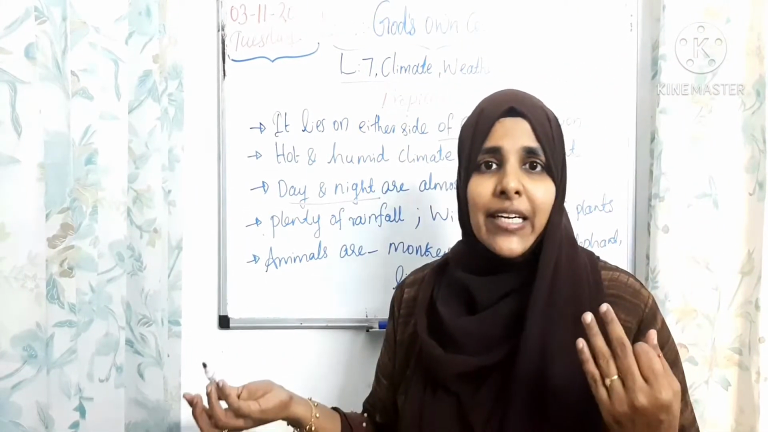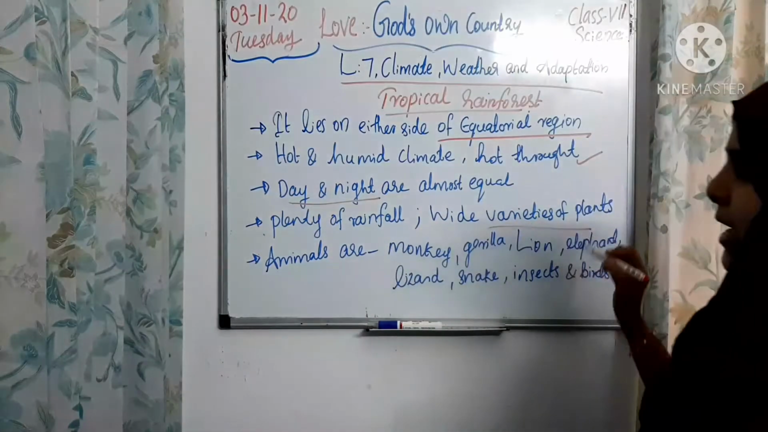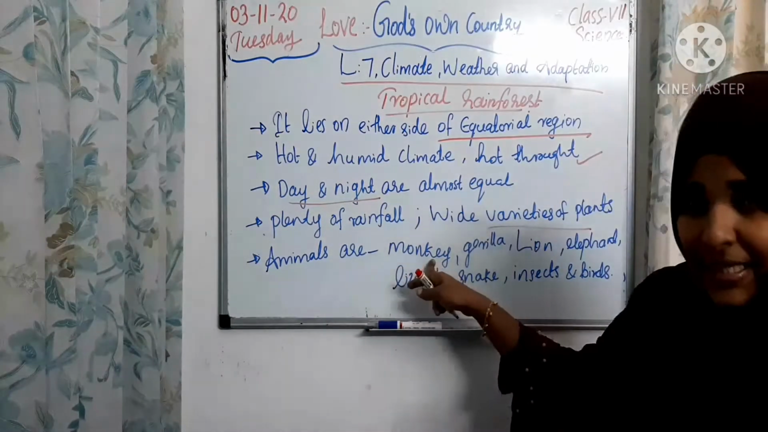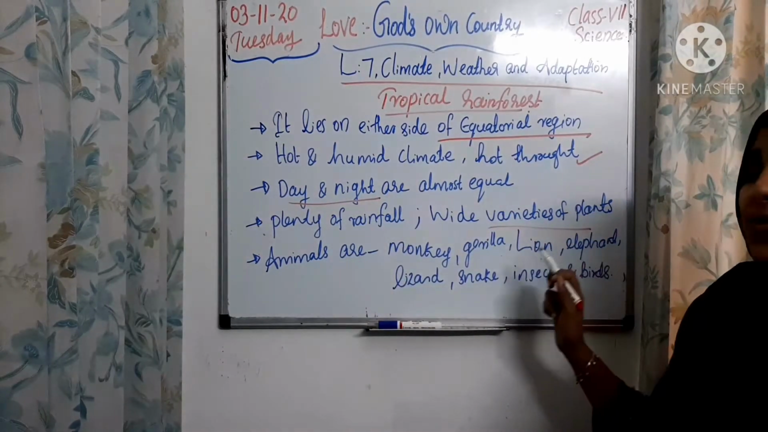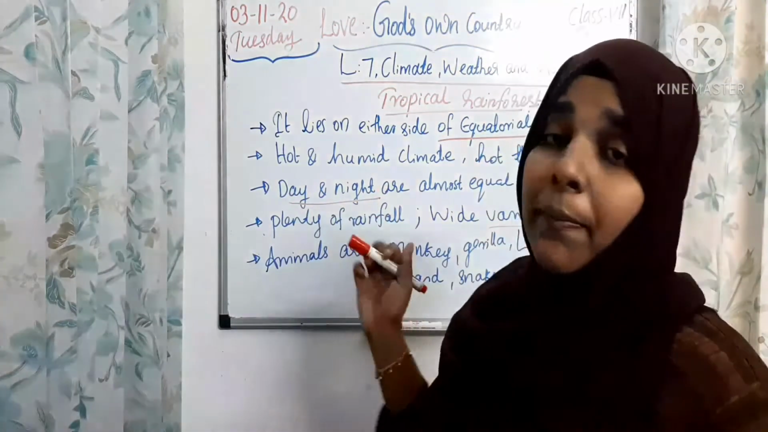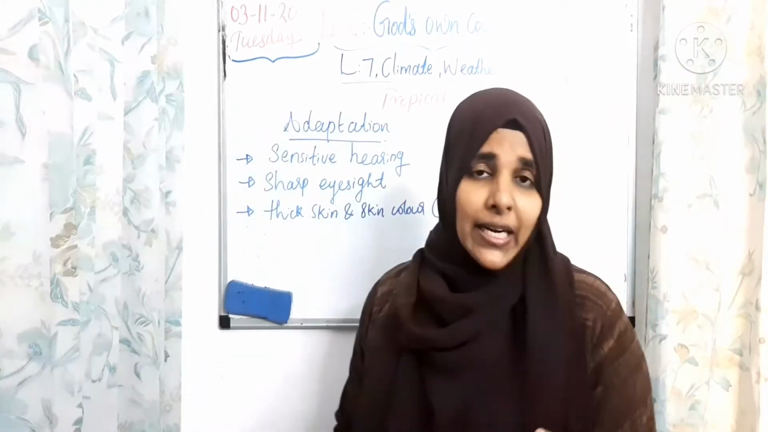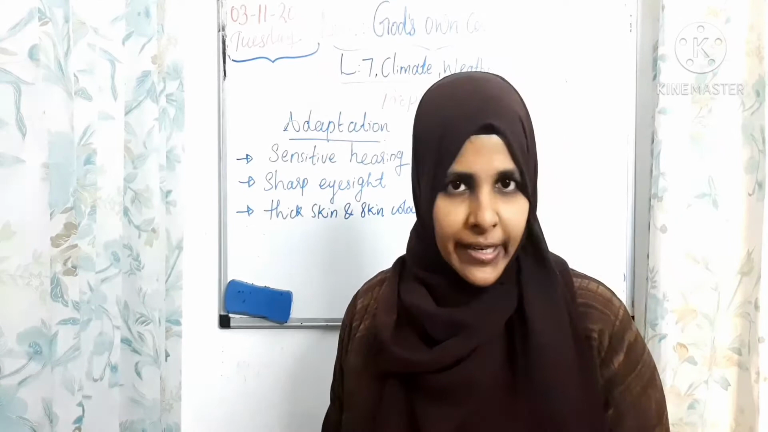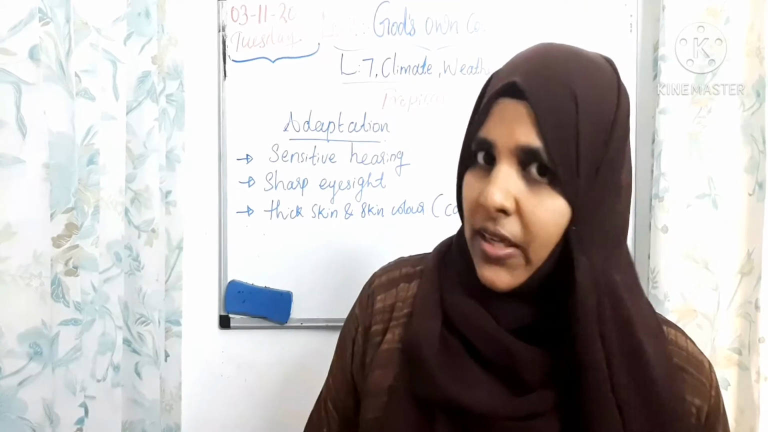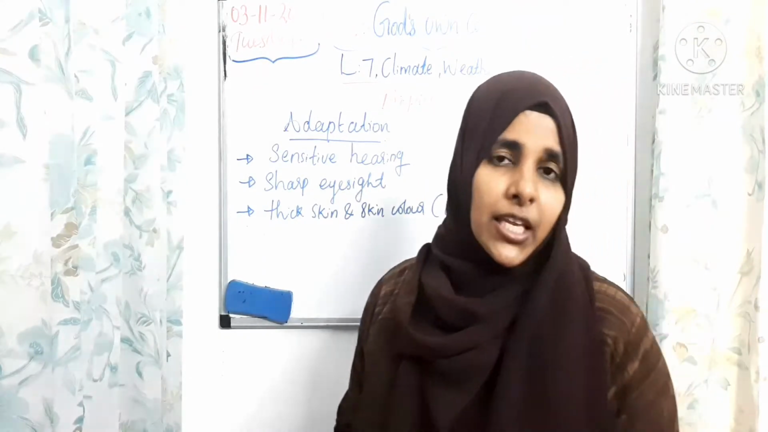That's why a wide variety of animals and plants live in the tropical rainforest. The main animals living in the tropical rainforest are monkey, gorilla, lion, elephant, lizard, snakes and other insects also. Next we can check the main adaptations of animals living in the tropical rainforest. We already discussed the very hot and humid climate, hot throughout the year, right? So next I am going to explain the adaptation, how animals are living in the tropical rainforest.